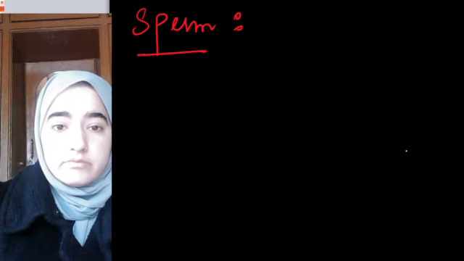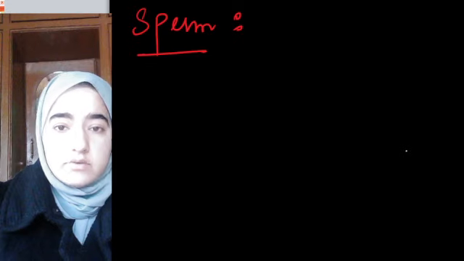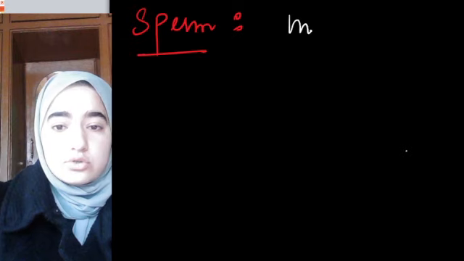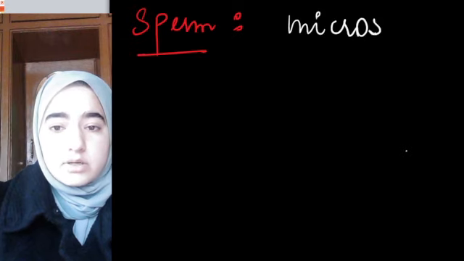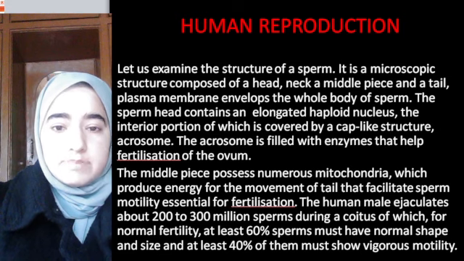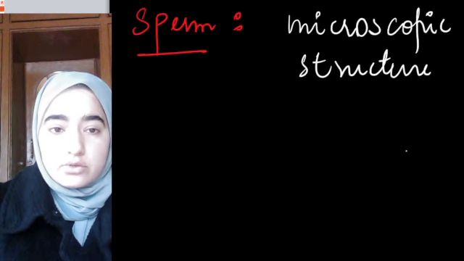First of all, you have to remember sperm is not what we can see with naked eyes. It's semen, the fluid content which a male ejaculates during ejaculation, that we can see. That's semen, not sperm. Sperm is a microscopic structure. We can't see sperm.